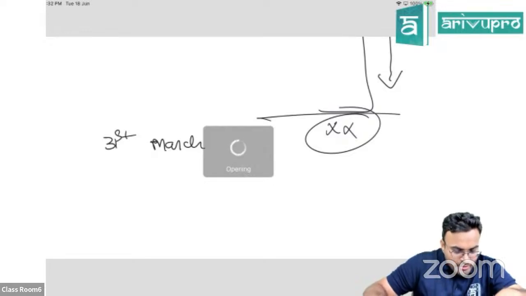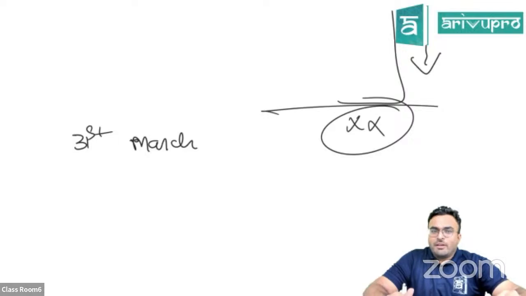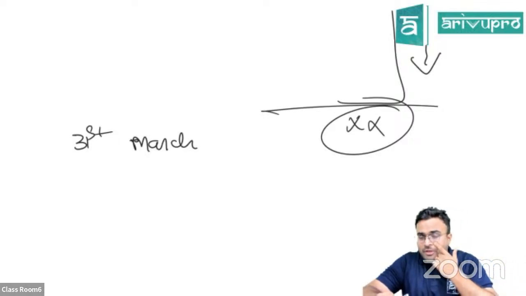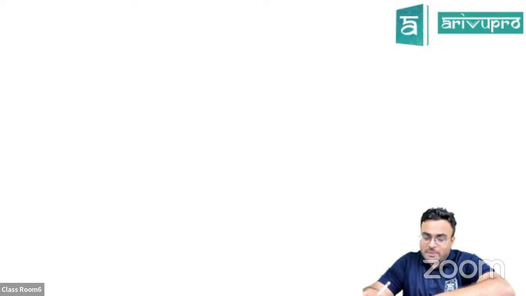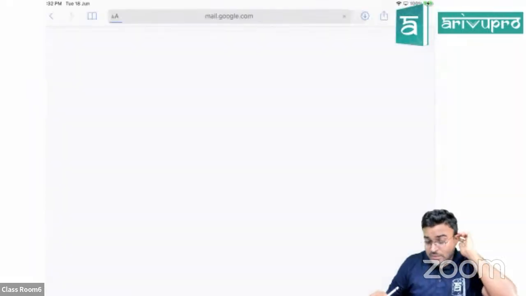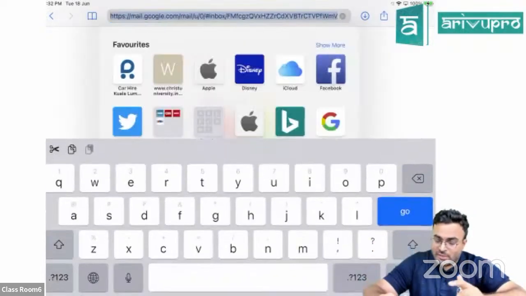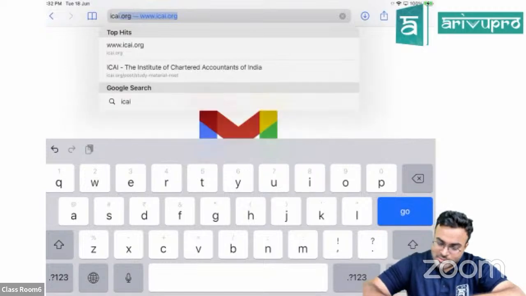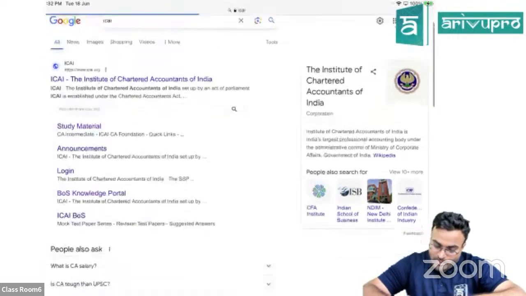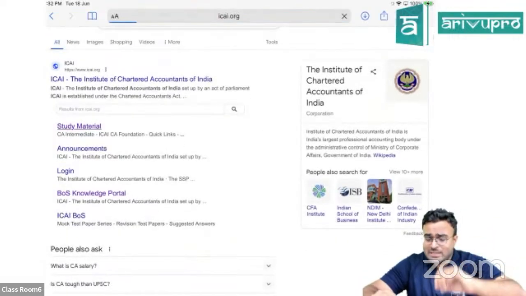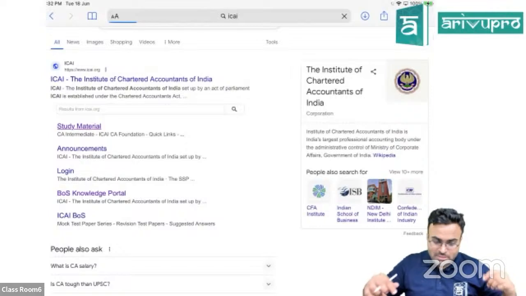What is important in chapter 2? If I have to tell you what is important, everything is important because rectification of errors is the most important thing over there. But what happens is if you have not done the previous parts, other than rectification, those ledger, journal, subsidiary books, trial balance, all those things, you will not be able to rectify some of the errors because you need to know what is the process of accounting. Once you know that, you will be in a better position. Don't skip that chapter at any cost. Rectification of errors can appear in the exam for around 10 marks. Don't miss that as well.